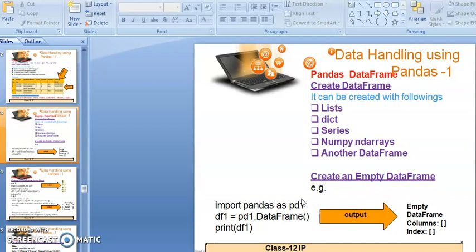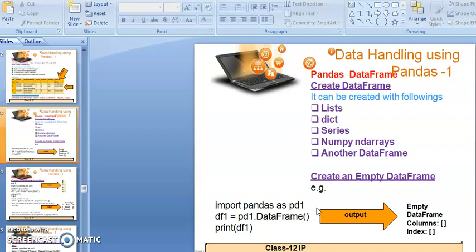First of all, we will start with how we can create an empty data frame, meaning a structure that contains a tabular structure but without any data. You can see here the code we have to write to create an empty data frame. Firstly, import pandas as pd1. All of you are familiar with this statement, because we want to import the pandas library in our program.